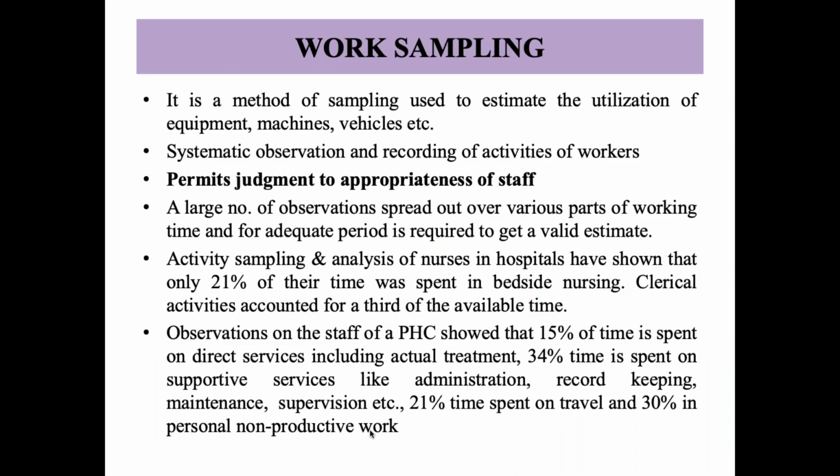So next is work sampling. Basically, what is work sampling? It is a method of sampling used to estimate the utilization of equipment, machine, and vehicle. So basically, I'm going to explain with an example. See, the last point is saying the observation on the staff of a PHC showed that 15% of time is spent on direct services, basically on actual treatment, 34% of time is spent on supportive services, 21% of time on travel, and 30% on personal non-productive work.